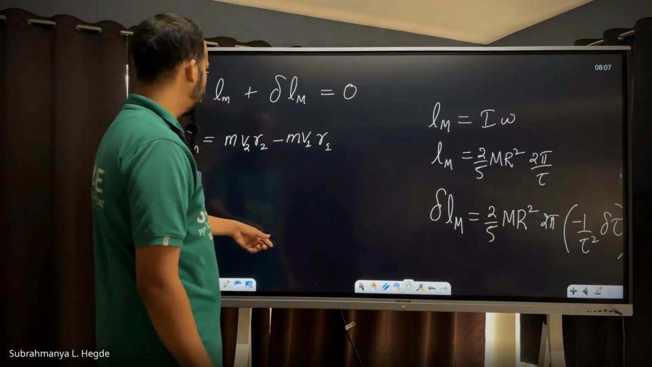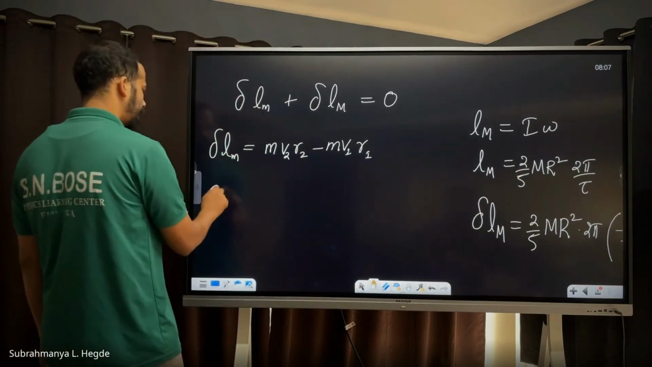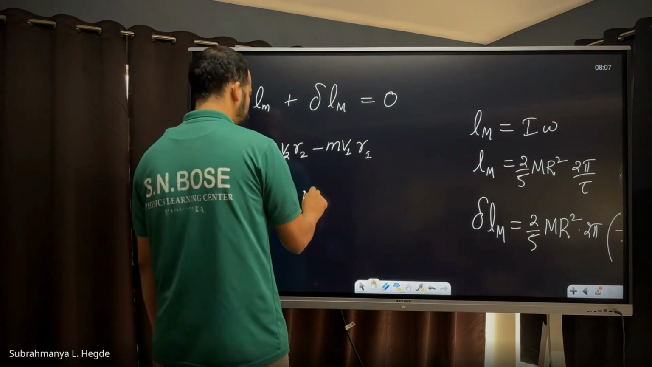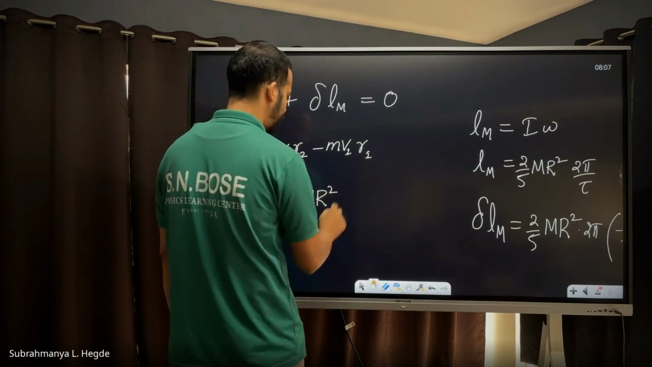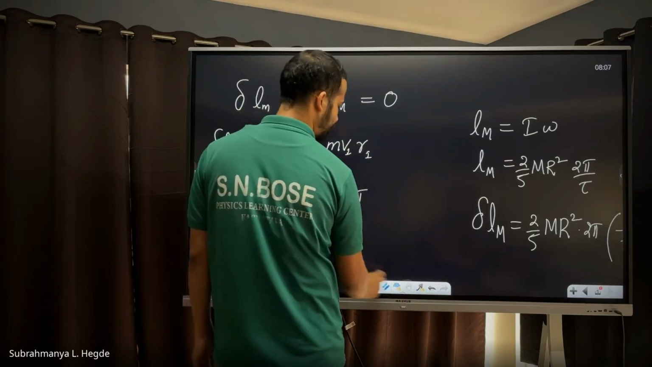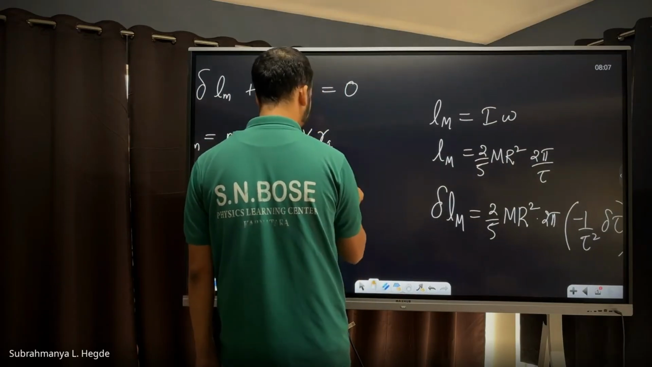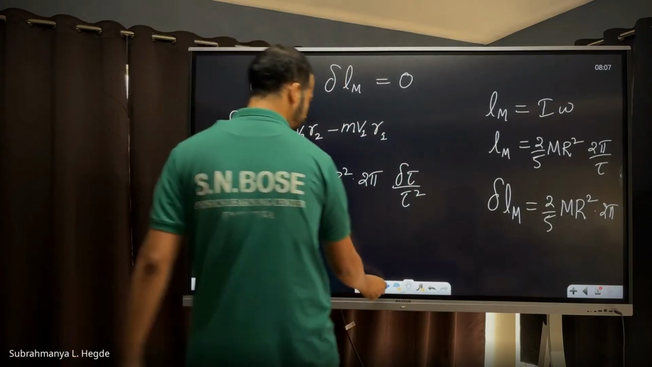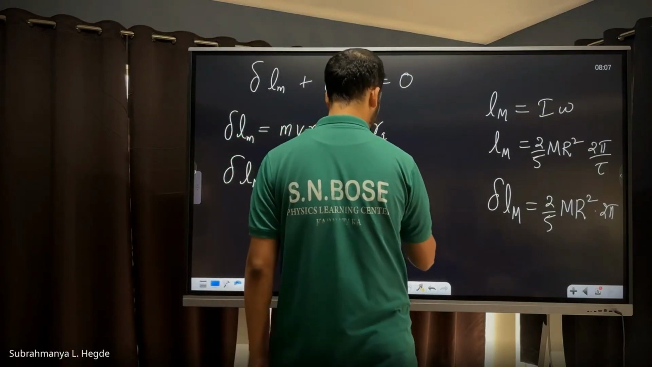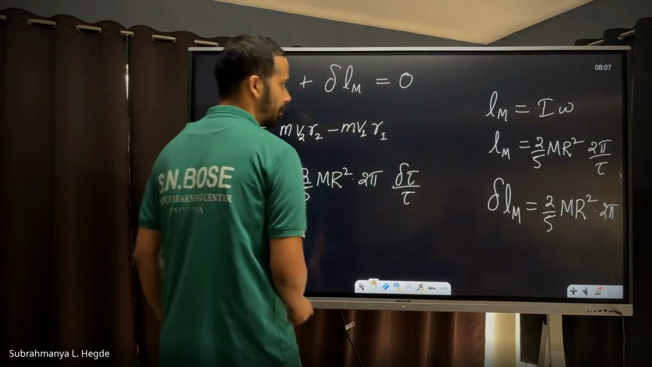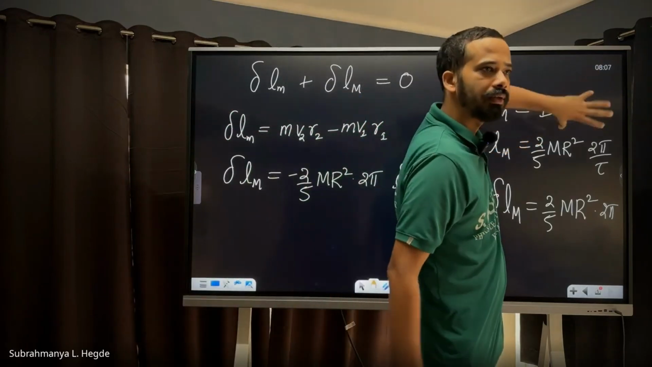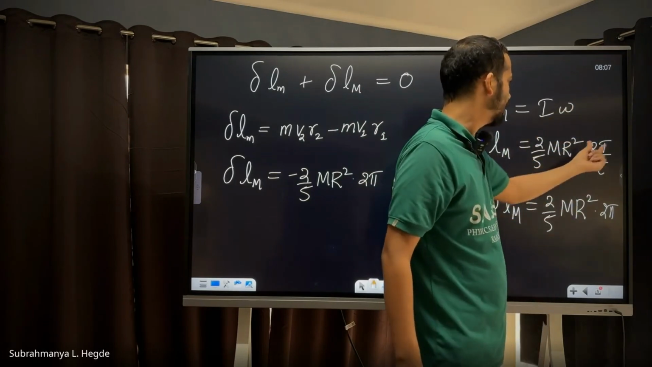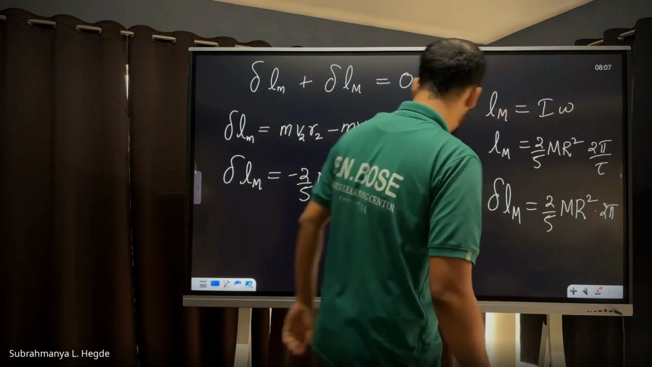So my delta L capital M equals minus 2/5 M R squared into 2 pi delta tau by tau squared. I'll use tau as the time period. Omega is an angular speed, and it can be written as 2 pi by tau.